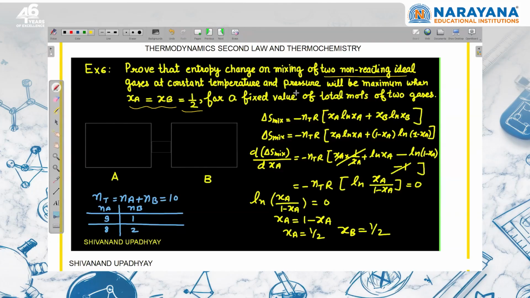So mathematically you can solve that. You have already derived this formula. Delta S mixing is minus n total into R, XA ln XA plus XB ln XB. And we know that XB can be written as 1 minus XA. There are only two gases, so mole fraction of B is 1 minus mole fraction of A. Now there is only one variable, that is XA. Differentiate delta S mixing with respect to XA and simplify it. From there you will get that mole fraction of gas A is half, so mole fraction of gas B is half. So such a question was asked, and this is valid only when the value of n total is the same.